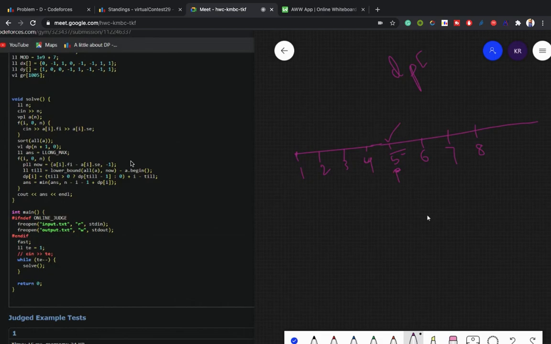DP of I will denote how many bombs will remain if we start the process from here. What I was thinking was destroying it right now. We can't predict at first what will happen after if it destroyed five, what will happen at the six, seven, eight. So DP of I will be, if we start the process from here, what will be the bombs that remain. This is the thing.